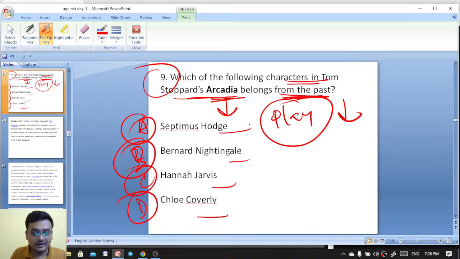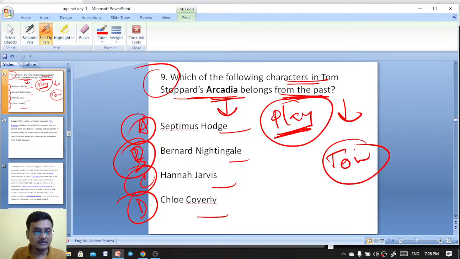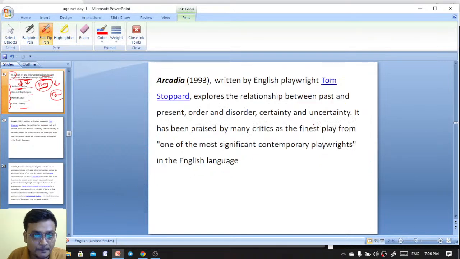So Arcadia is also a play by Tom Stoppard. Now you tell me, which of the following characters in Tom Stoppard's Arcadia belongs from the past? Septimus Hodge, Bernard Nightingale, Hannah Jarvis, and Cole Coverley. Here the right answer is actually Septimus Hodge. Septimus Hodge is an important character, probably the protagonist of Arcadia, and he is a character from the past.